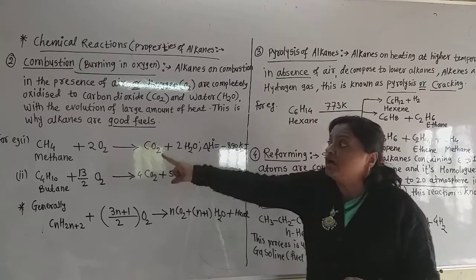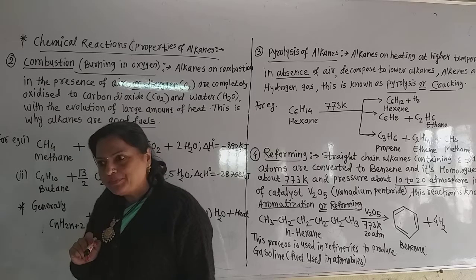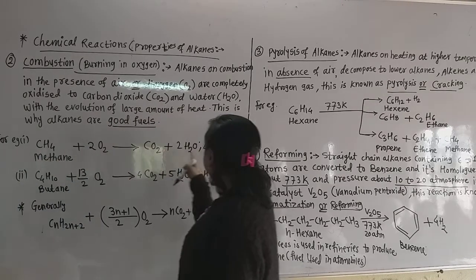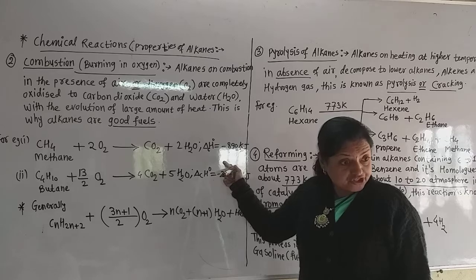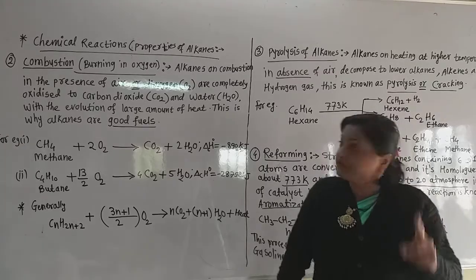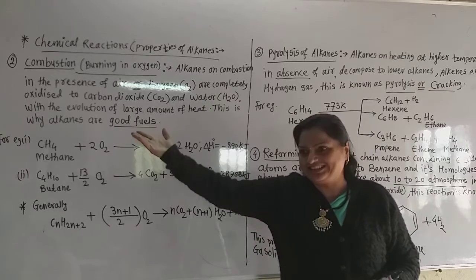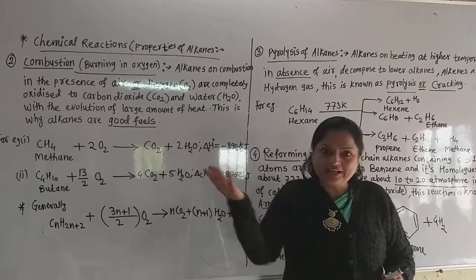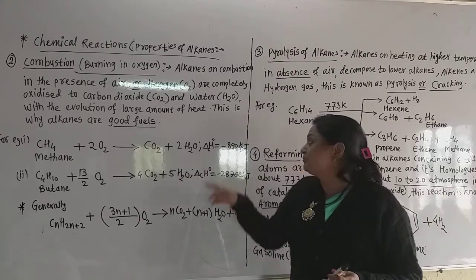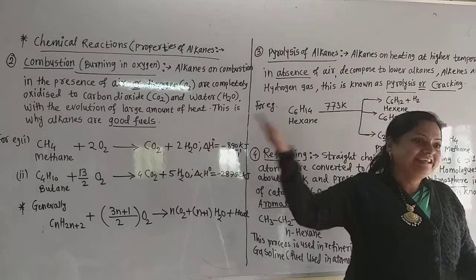Now, as there is no number written here, that means it is 1 mole of methane. If there are 2 moles of methane, how much heat does 1 mole of methane give? On combustion, 1 mole of methane gives 890 kilojoules per mole. Why is the negative sign there? Because heat is evolved, not taken or absorbed. If it is absorbed by the reactants, then there must be a plus sign, a positive sign. The negative sign indicates it is given out, it is evolved.